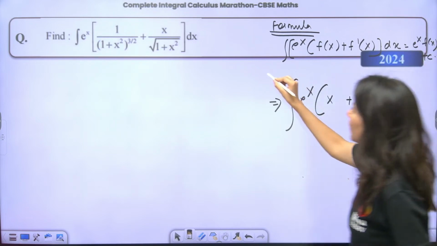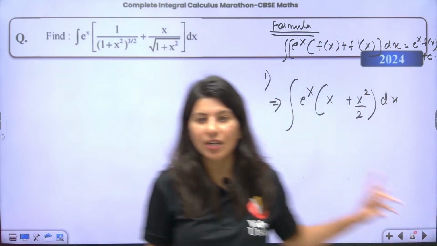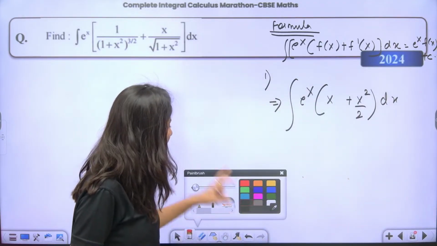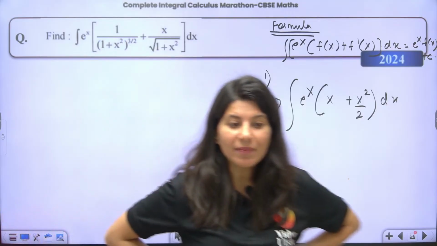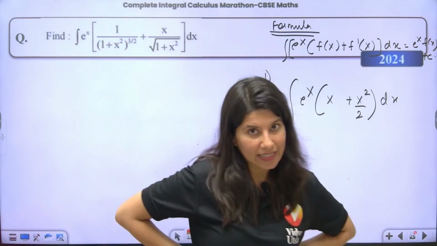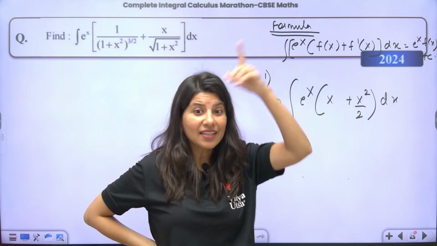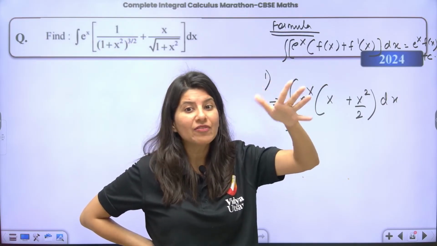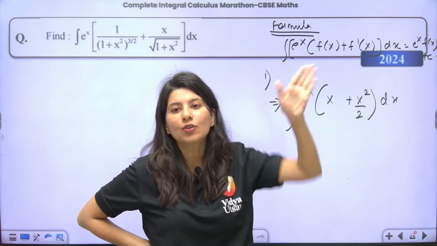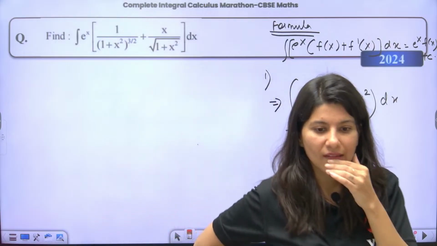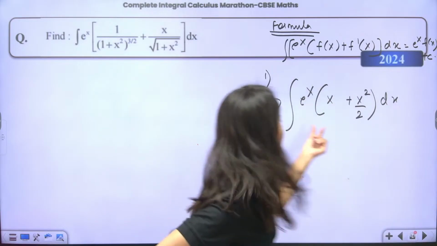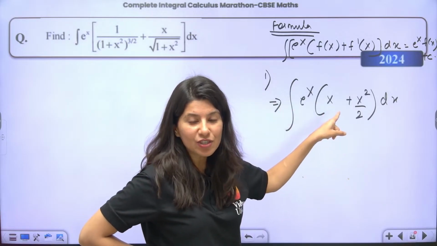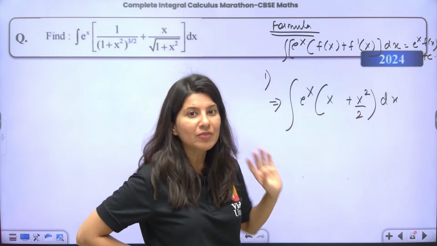Now this is a first question, elementary question, so that you just get the hang of how to solve such questions. So first of all, you'll be like, okay ma'am, this question is having e power x. So that means the integral that you showed where direct formula is applicable, no need to integrate this actually, right? So ma'am, that means over here I need to find one function will be fx, another one will be f dash x.